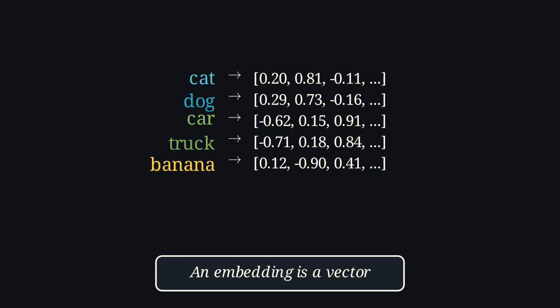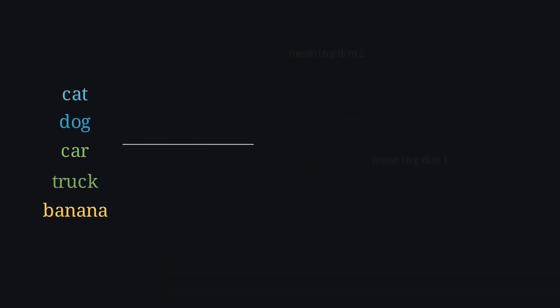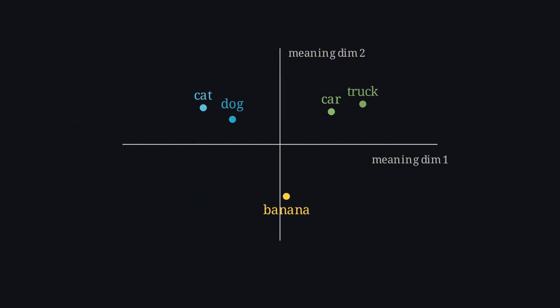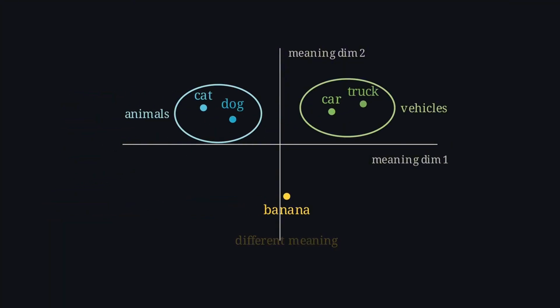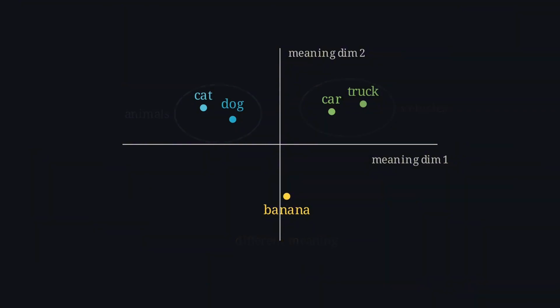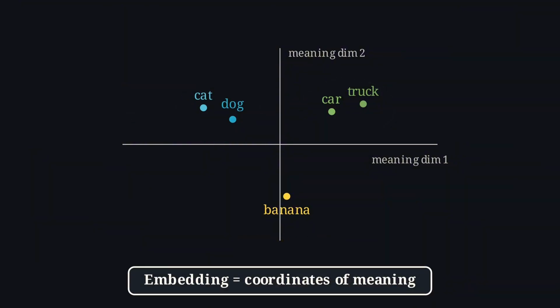Now, real embeddings usually have hundreds or even thousands of dimensions, but we cannot draw 768 dimensions on a screen. So let's imagine a simple 2D version. In this fake 2D meaning space, cat and dog should be close together because they are both animals. Car and truck should be close together because they are both vehicles. And banana should be somewhere else because it is a fruit. That is the intuition we should remember. An embedding is like the coordinates of meaning. Just like a city can have coordinates on a map, a word or sentence can have coordinates in meaning space.